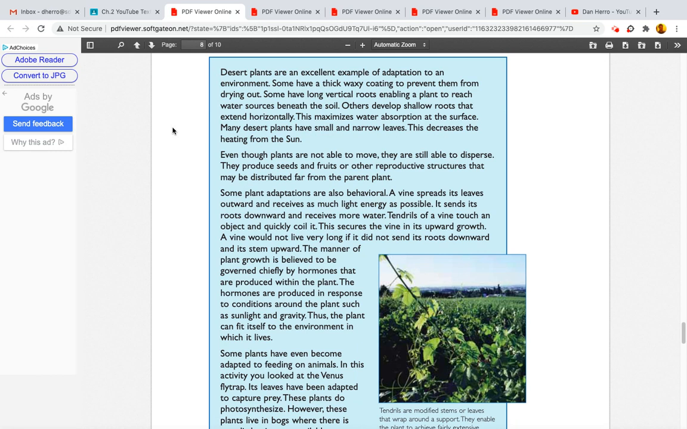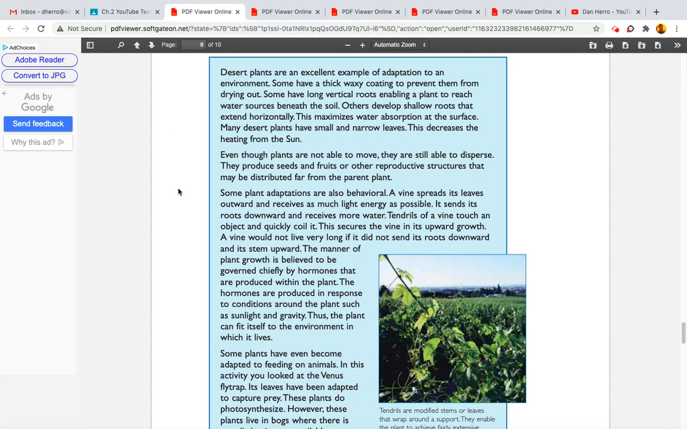Desert plants are an excellent example of adaptation to an environment. Some have a thick, waxy coating to prevent them from drying out. Some have long vertical roots, enabling a plant to reach water sources beneath the soil. Others develop shallow roots that extend horizontally. This maximizes water absorption at the surface. Many desert plants have small and narrow leaves. This decreases the heating from the sun.